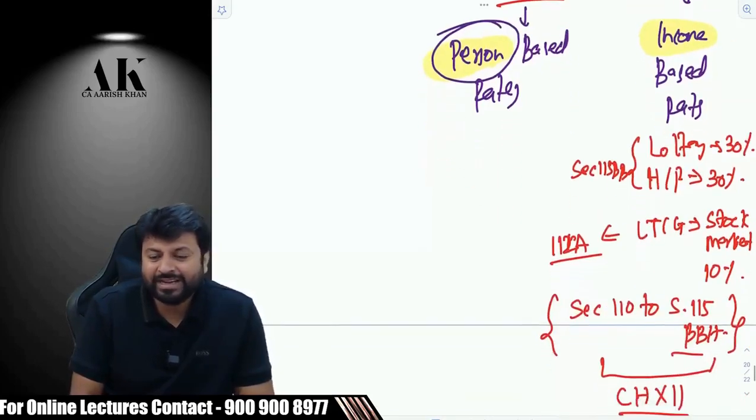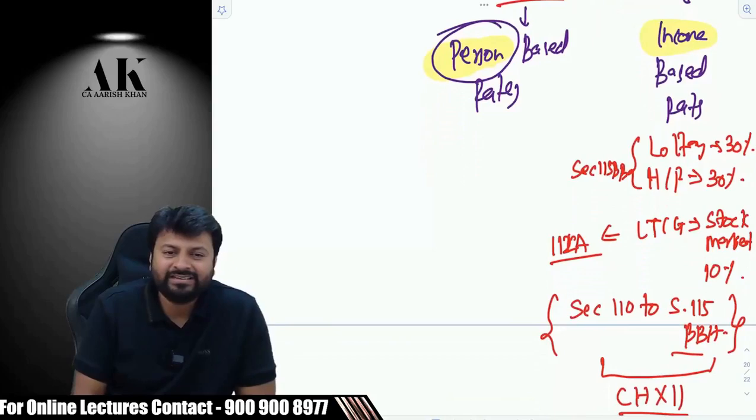But coming to the income-based rates, lottery, 30%. When you were in CA Inter, at that time lottery was taxed at how much percentage? 30 only. Even when I was doing my CA Inter, Palani, at that time also it was 30%. So it is not changing since years and years. So something which is not changing over the years, let it be part of the Act. Let it be part of the Income Tax Act.